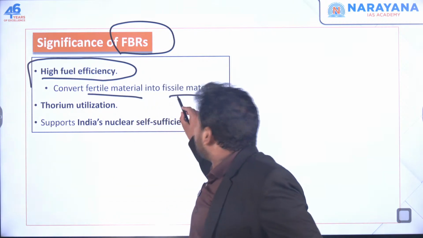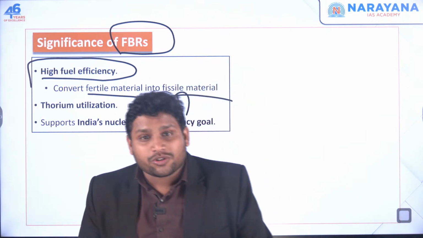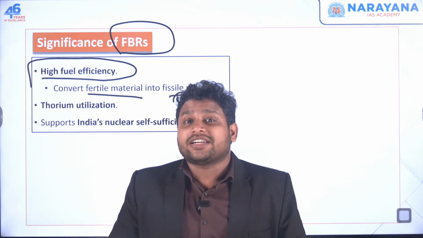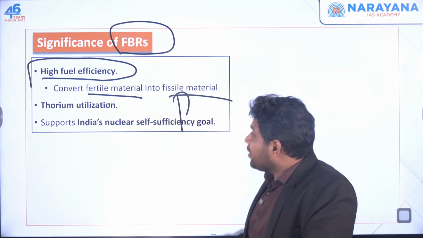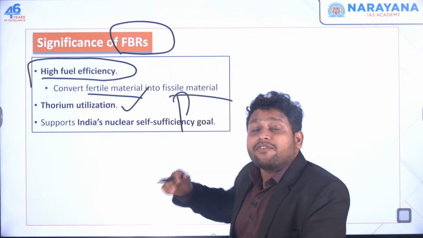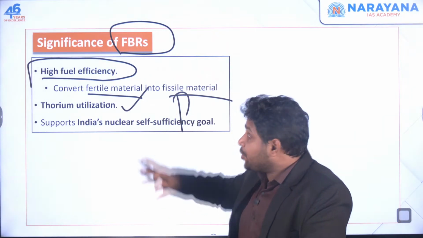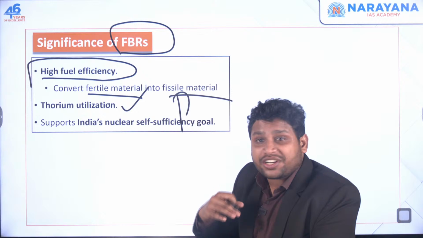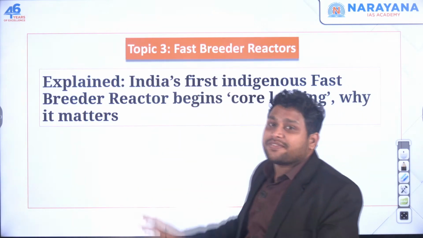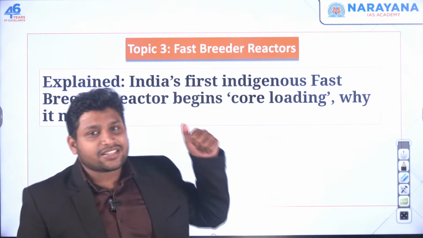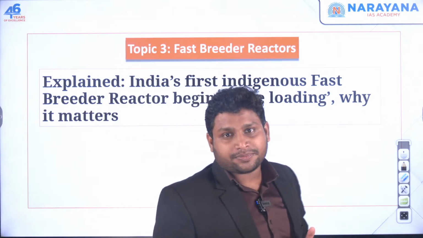Only fissile material can go ahead with the fission process. But in this fast breeder reactor, we are converting fertile material into fissile material. And we are also utilizing our thorium resources. If we do this, we will become self-sufficient. That's why this fast breeder reactor process itself is very important. That's the reason this news item is very important.